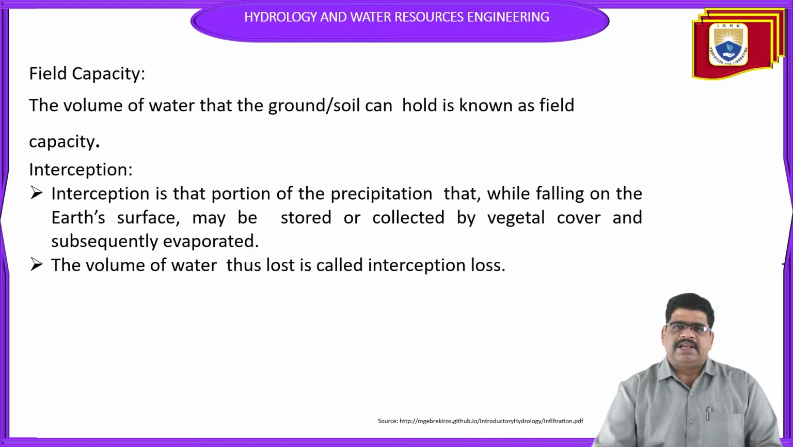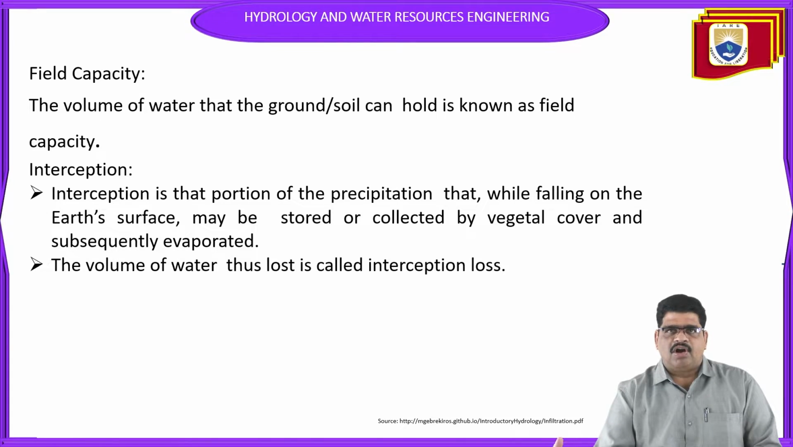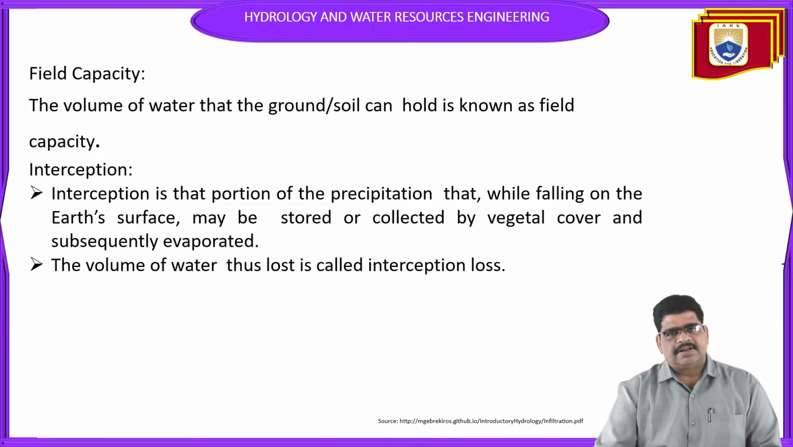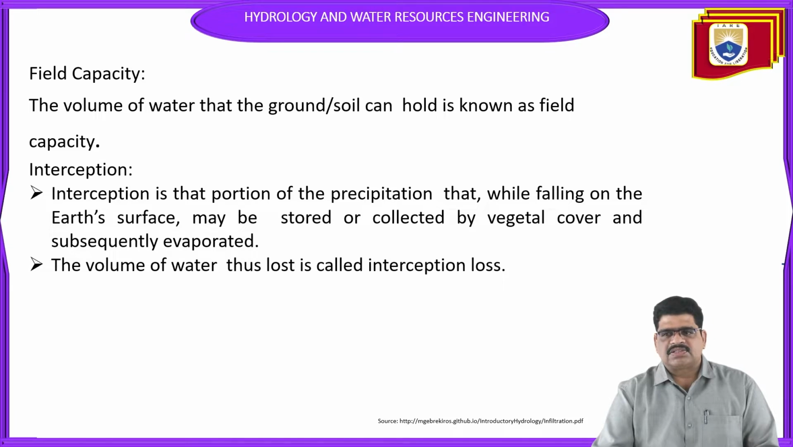Another definition is interception. What is meant by interception? Interception is the part of precipitation that, while falling on the earth's surface, is stored or collected by the vegetation cover and subsequently evaporated. We learn these definitions so that in the next slides we can easily understand infiltration, interception and field capacity. The volume of water lost this way is called interception loss.